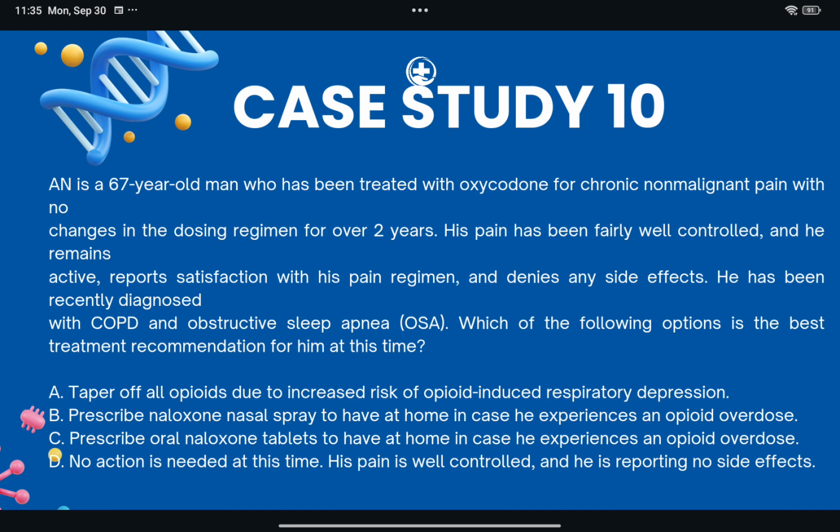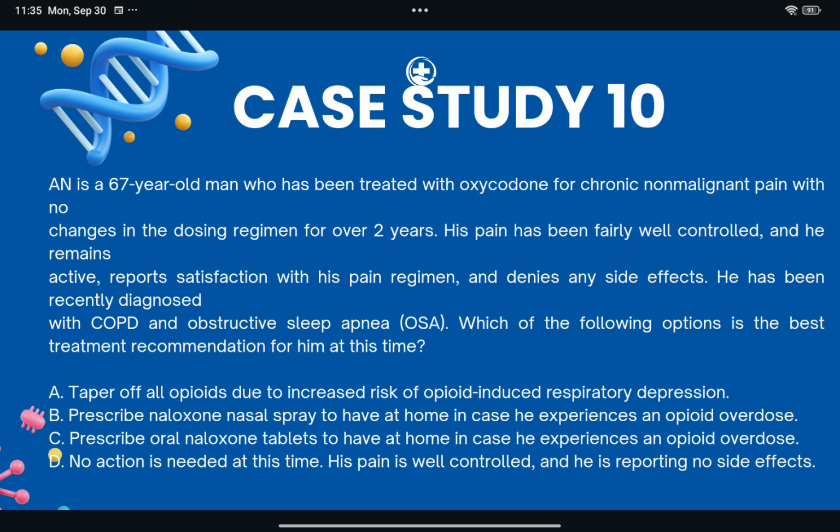Taper off all opioids due to increased risk of opioid-induced respiratory depression. Prescribe naloxone nasal spray to have at home in case he experiences an opioid overdose. Prescribe oral naloxone tablets. No action is needed. The answer is to prescribe naloxone nasal spray.